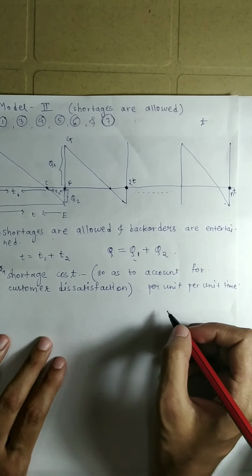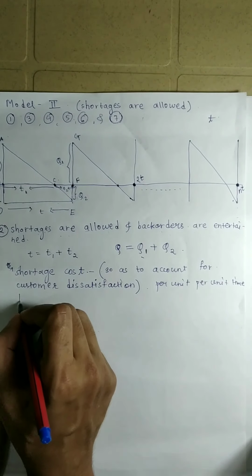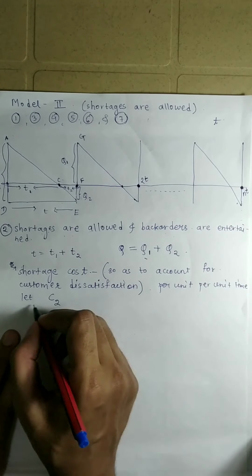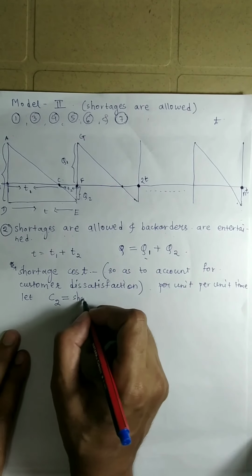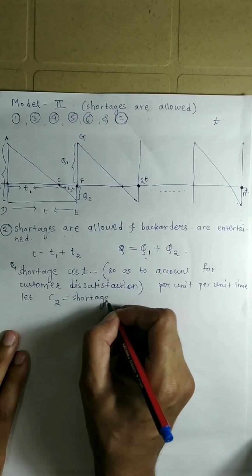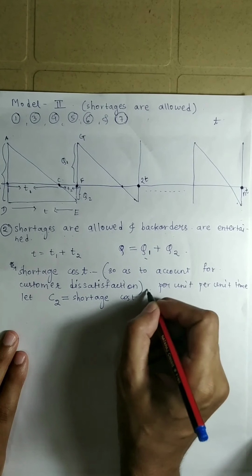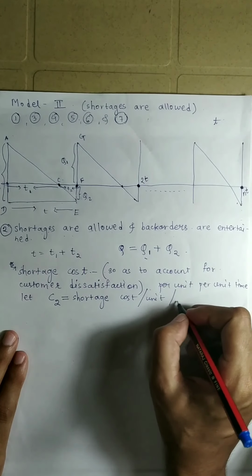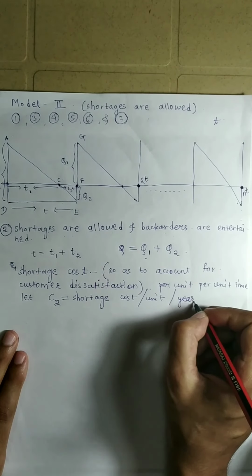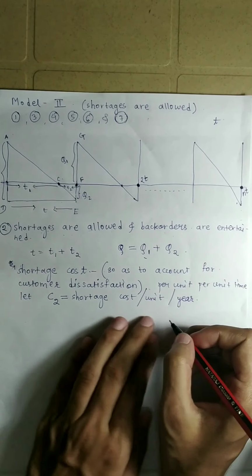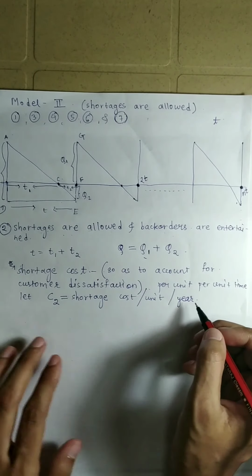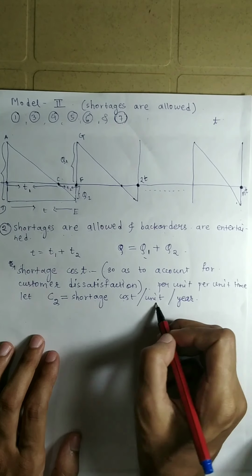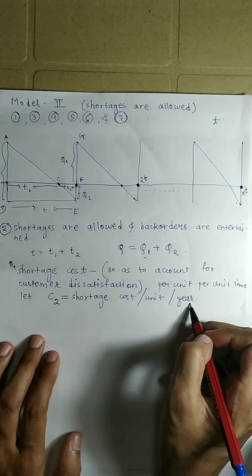Let us give the notation C2 to this cost. So let C2 be equal to the shortage cost per unit per year. Sorry, per year I should say. So C2 is the shortage cost per unit per year.